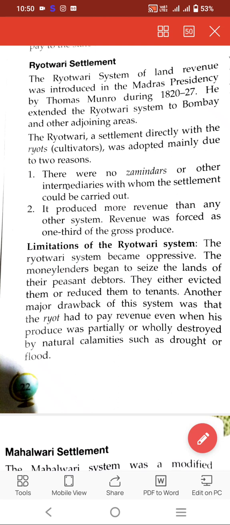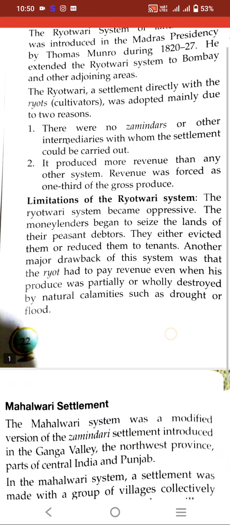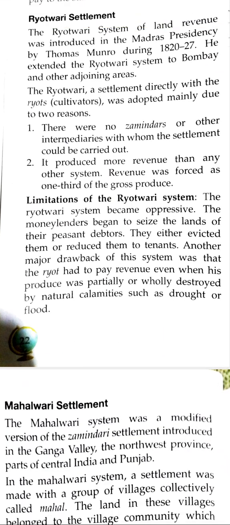There were no landlords in Madras Presidency. And it produced more revenue than any other system. Revenue was fixed as one third of gross produce. So if farmers are producing 100%, obviously one third, around 33%, would be given to the British as land revenue.